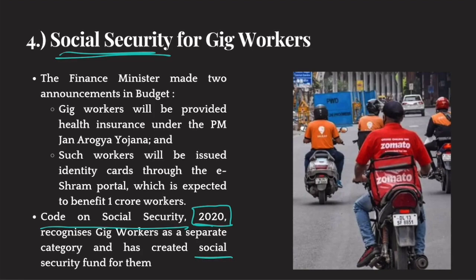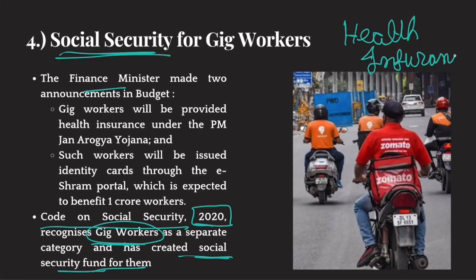It created a social security fund to provide social security benefits to gig workers. But still, most of these gig workers are not covered or do not receive any benefits from this initiative. That is why in this budget, government said that we will provide them at least health insurance. Okay, not provident fund, just health insurance under PM Jan Arogya Yojana, which is a health insurance scheme for below poverty line people. Clear? So this one step has been taken for gig workers.